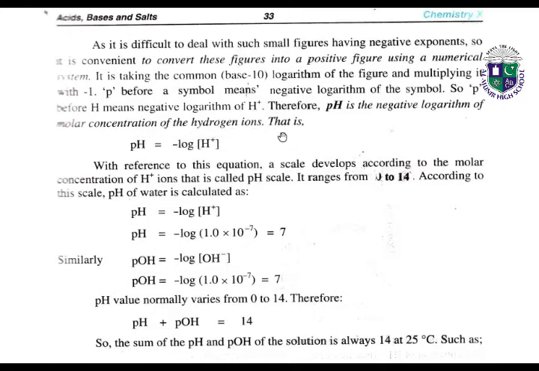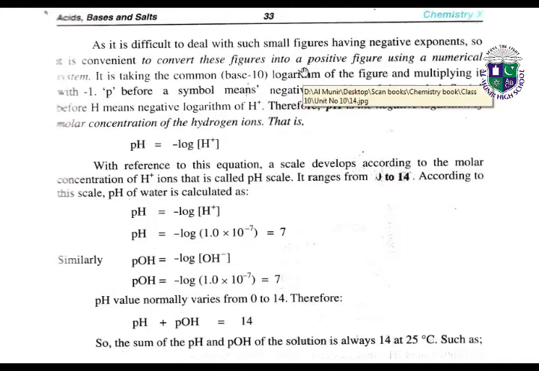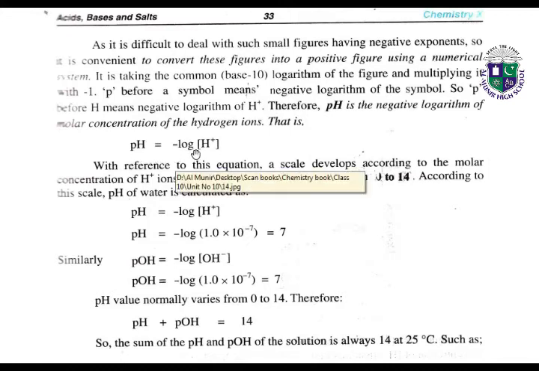Please underline this line. So what does pH show? It shows the negative logarithm of molar concentration of the hydrogen ions. Because it is difficult to deal with small figures having negative exponents, we will take the log to avoid the very small figures or negative exponents. So pH is the negative logarithm of molar concentration of hydrogen ions. So pH is equal to minus log [H+].